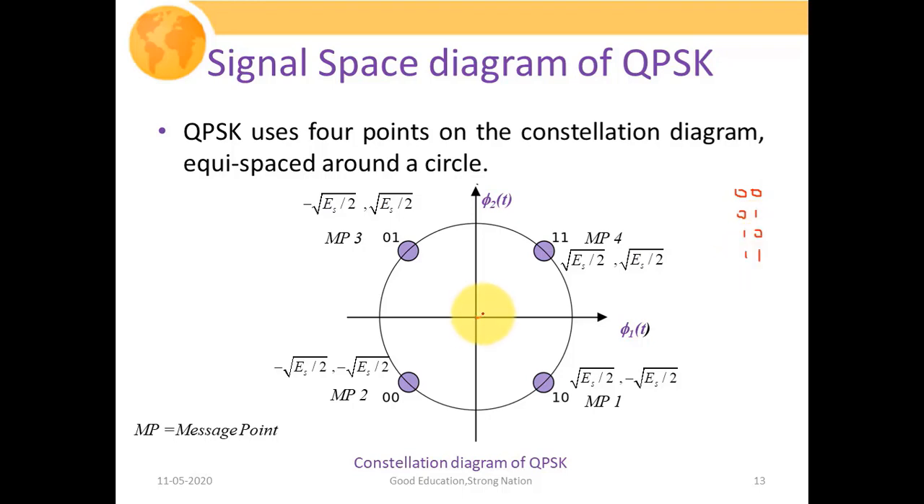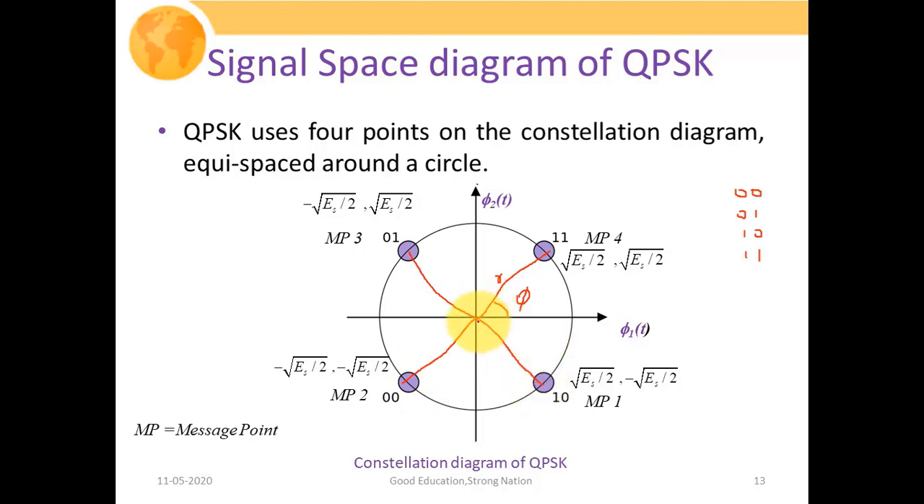The distance between the origin and a particular point signifies its amplitude level, and this shows the angle. On this complete circle we have the same strength or amplitude value, equal to its radius, and here its amplitude is equal to under root of Es by 2. There are four possibilities: this is 11, this is your third message point, that is 01, this is equivalent to 00, and this is equivalent to 10.